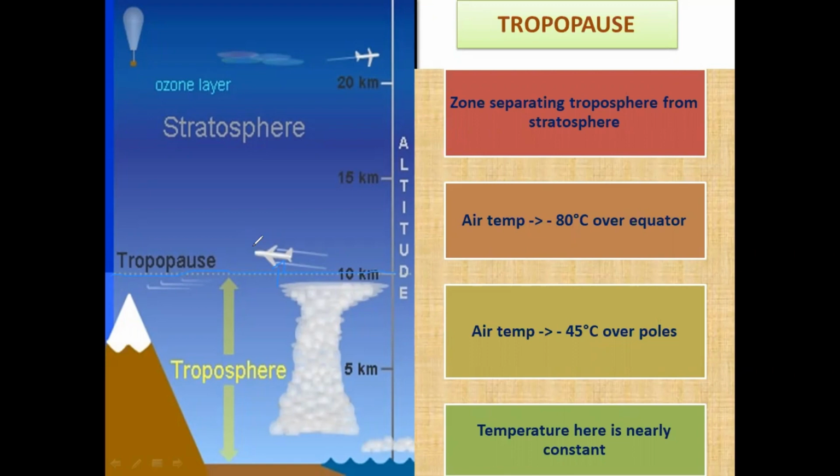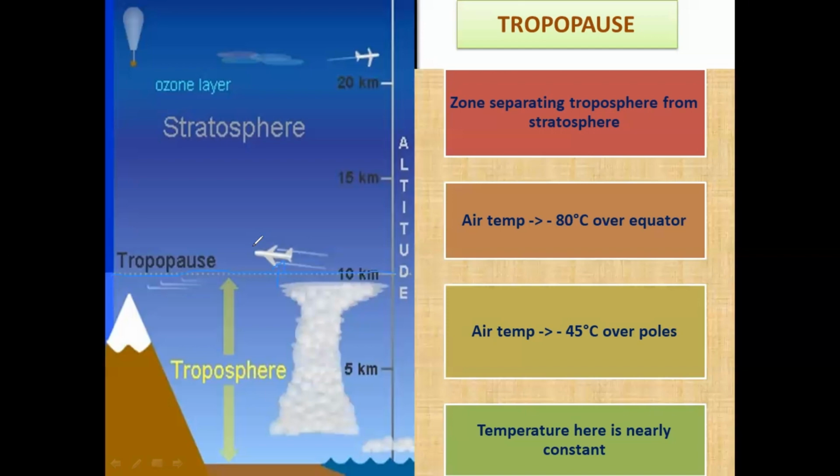The air temperature at the tropopause is about minus 80 degrees Celsius over the equator, and minus 45 degrees Celsius over the poles.